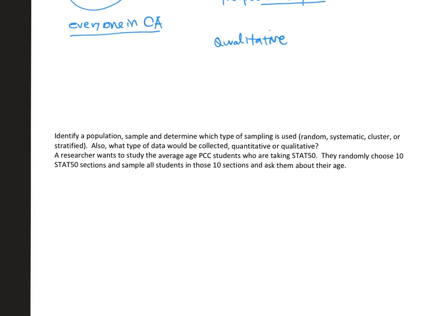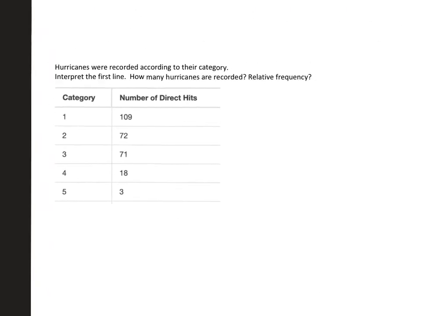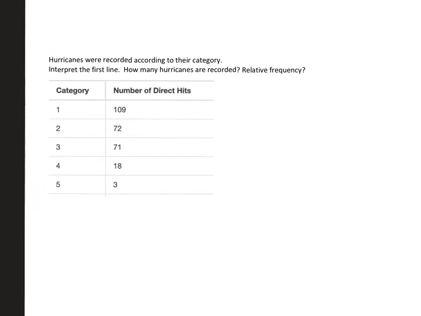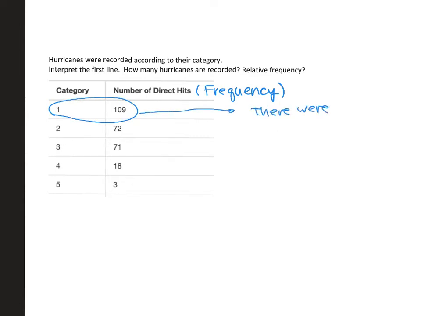Now I'm going to look at the frequency table question. Here, a bunch of hurricanes were recorded according to their category, category 1 through category 5. The number of direct hits is basically the frequency. If I'm reading off the first line, my interpretation is there were 109 hurricanes that were category 1. So there were a lot of category 1 hurricanes.